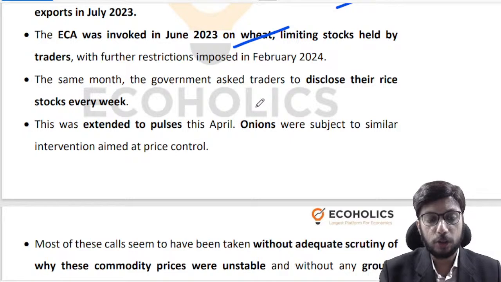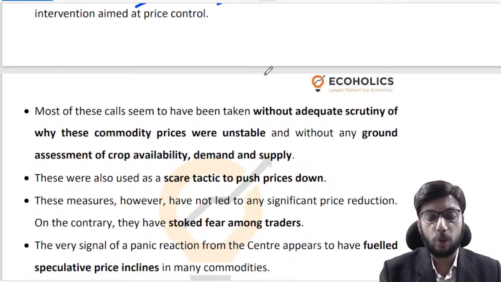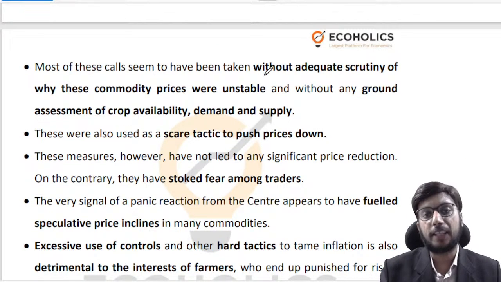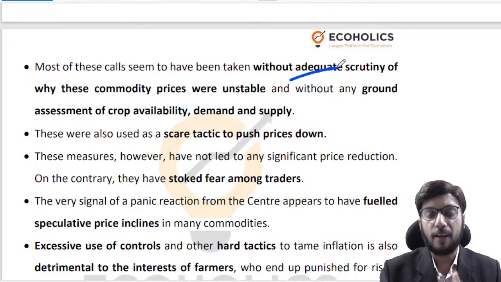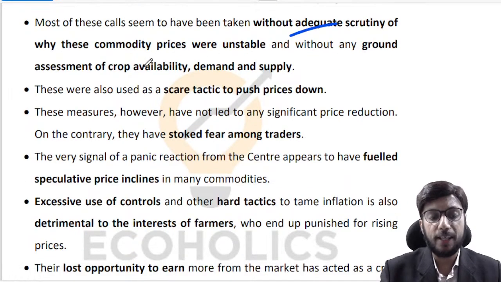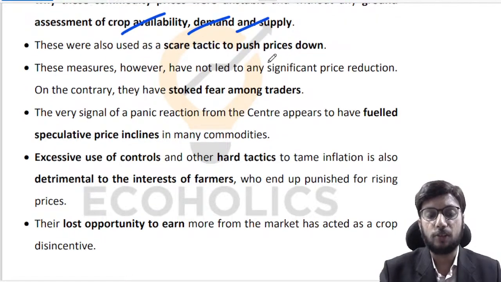Then we asked the rice stockists to disclose their data every week. Then this was extended to pulses. Onion was subjected to price control, right? None of these actions seems to have any kind of right consequences or right outcomes on the ground. That is what the problem is, right? Most of these measures get applied without adequate scrutiny, without thought, without real research on whether it will really work, right? We don't have any ground assessment of crop availability, demand or supply that supports these kinds of actions.